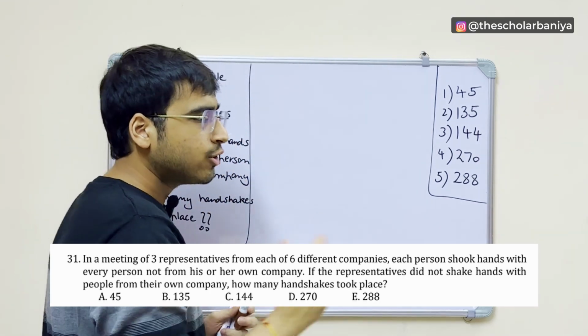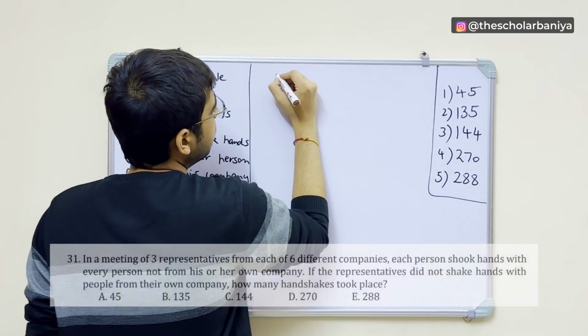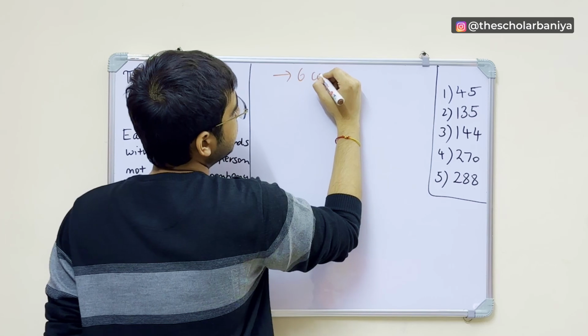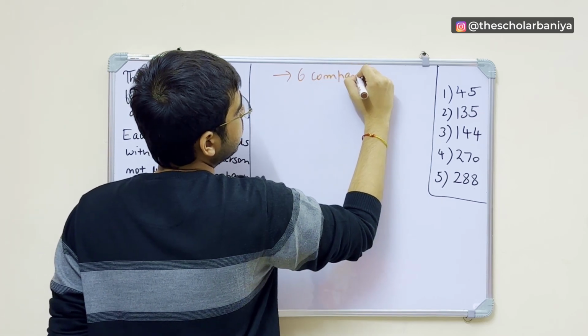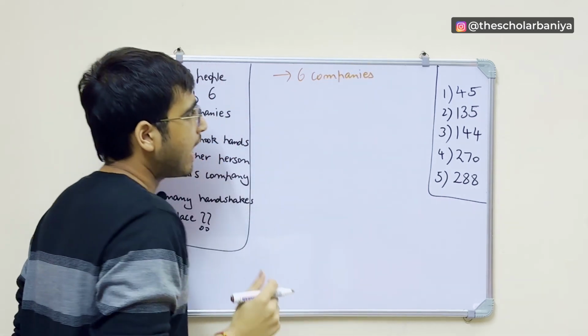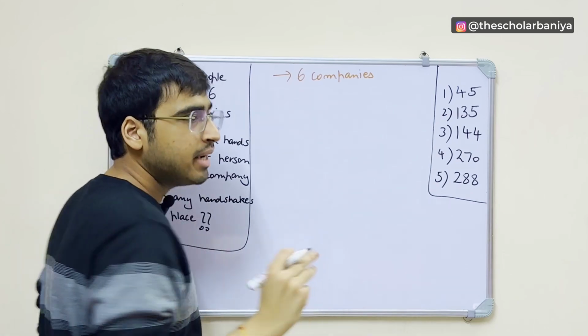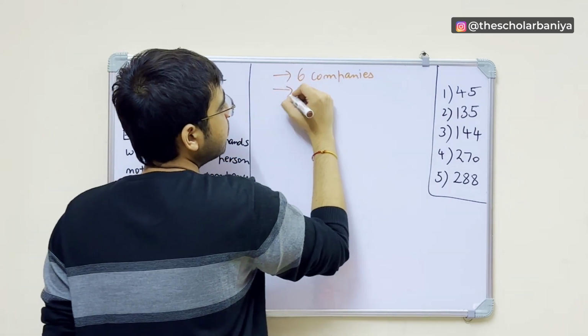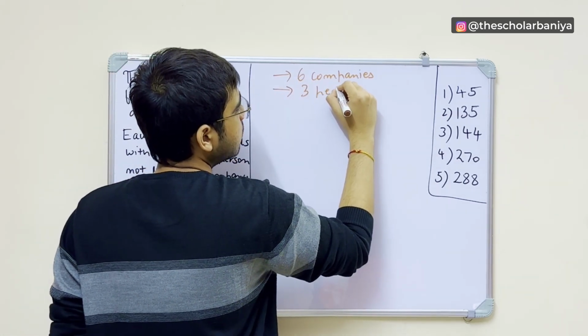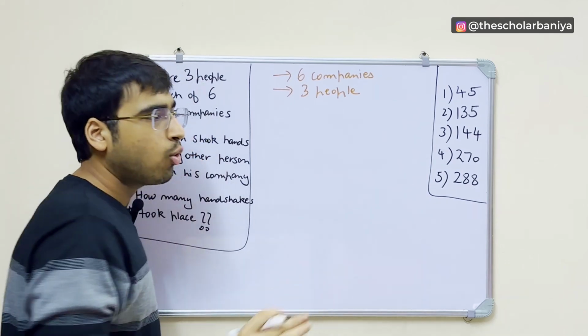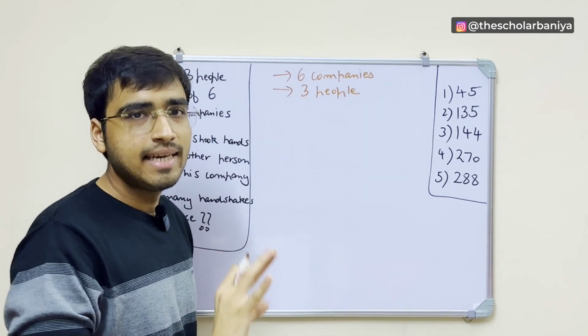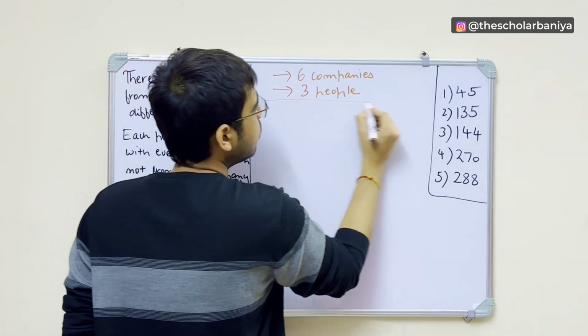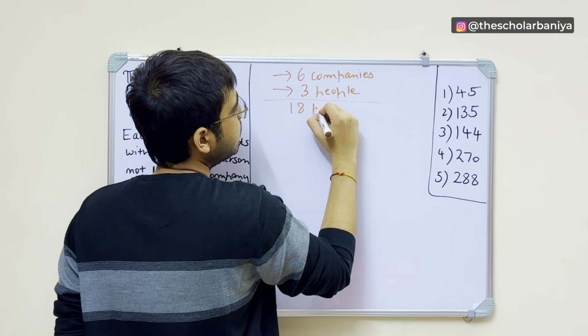Okay, so tell me one thing. There are how many companies? There are 6 companies, right? There are 6 companies, and from each company, how many people are there? From each company, there are 3 people, right? So in total, there will be how many people? There will be 18 people, right? So in total, there will be 18 people.